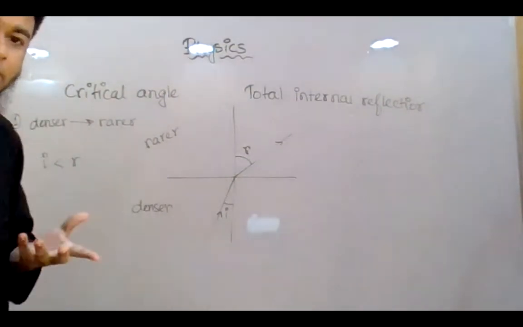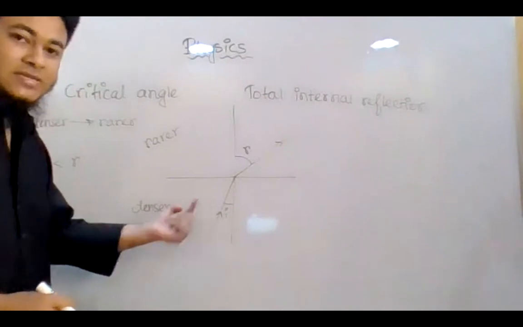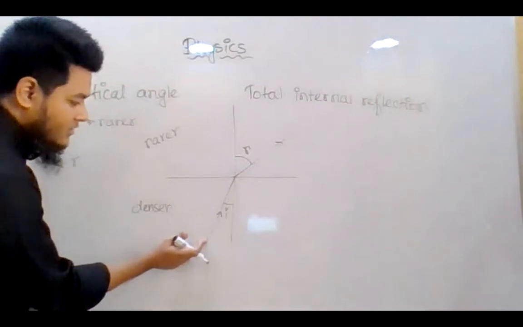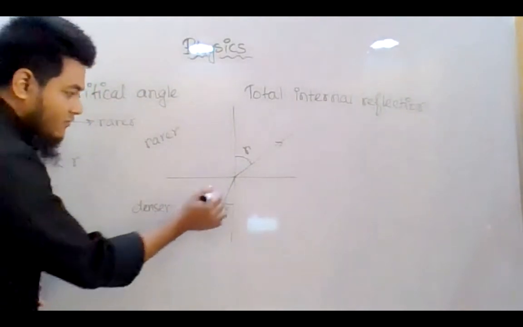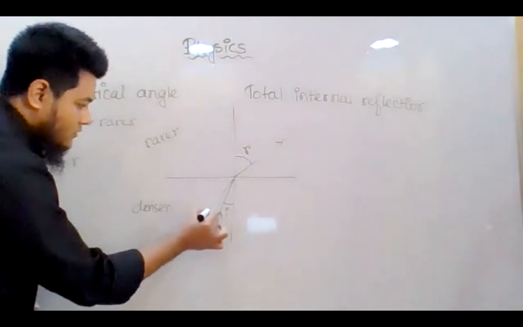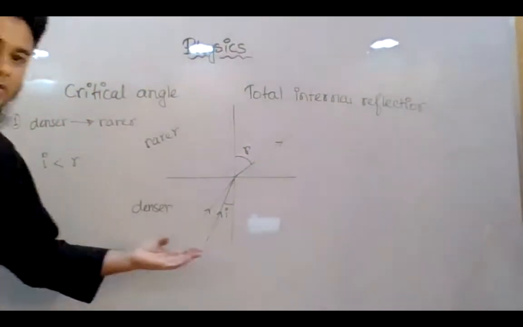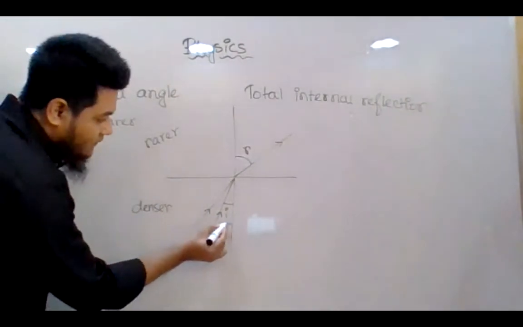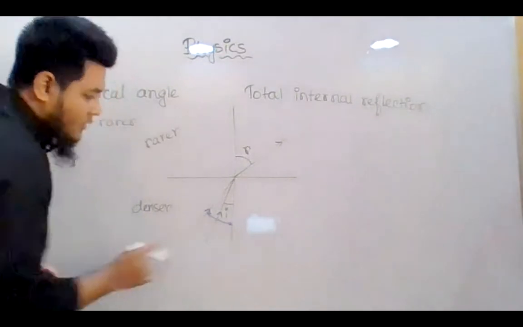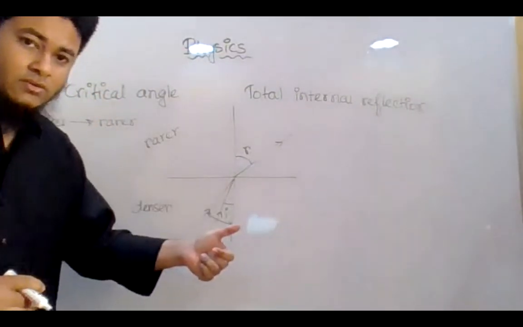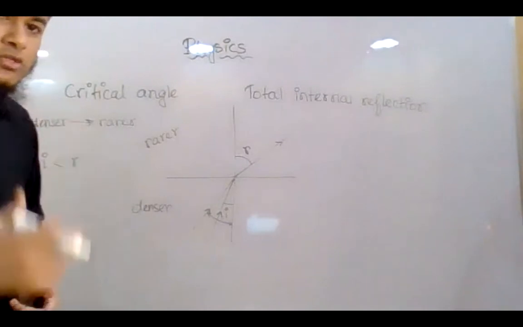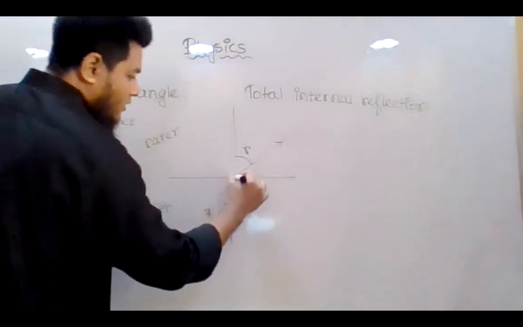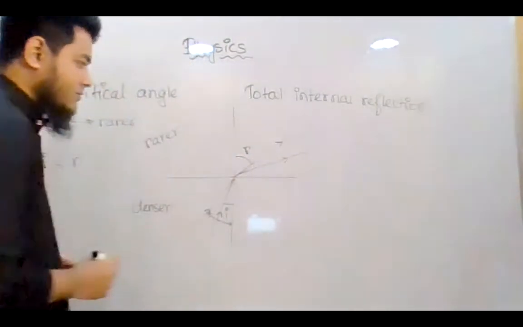Now, what will happen if we increase the angle of incidence? Okay, this is the angle of incidence. How can I increase it? By moving this ray a little bit towards the left, right? So what will happen? Now the angle of incidence is greater. As the angle of incidence gets greater, the angle of refraction will also get greater. So this ray will be more inclined towards the right direction. Let us say it came here.